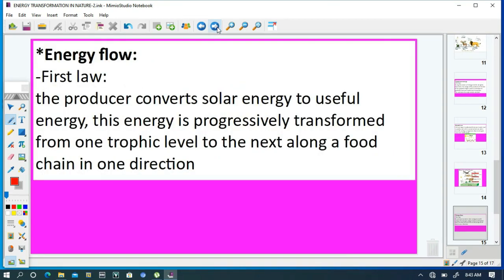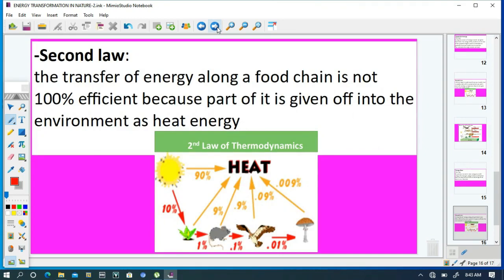Energy flow along a food chain. Based on the first law, the producer converts solar energy to useful energy. This energy is progressively transformed from one trophic level to the next along a food chain in one direction. The second law explains that the transfer of energy along a food chain is not 100% efficient, because part of it is given off into the environment as heat energy.